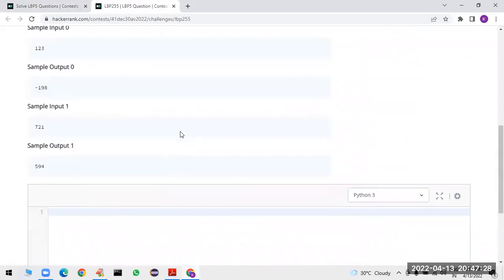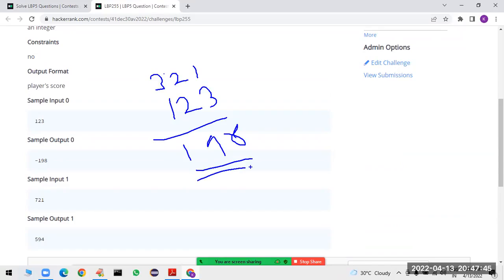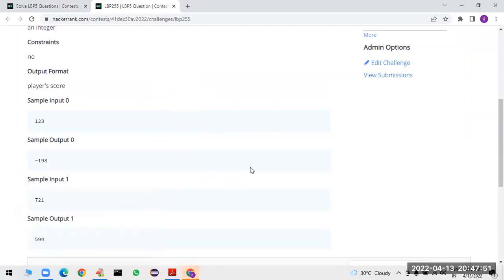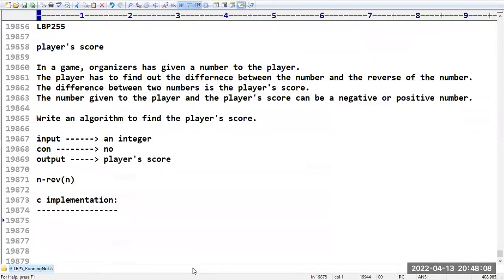Sir, observe carefully. Suppose if the input is 123, you have to take the reverse, which is nothing but 321. Sir, what is the difference? Is it 198? Maybe 198. Let me check. 321, 123. 123 minus 321, sir, minus 198 correct. 721 minus 127, sir, 594. Yes, correct. So that process we have to do, sir. Beyond that, nothing is there.